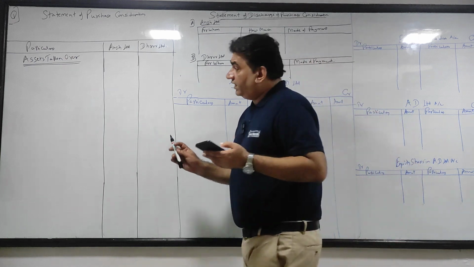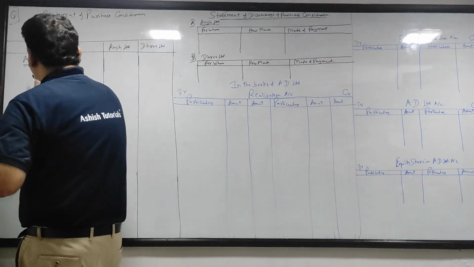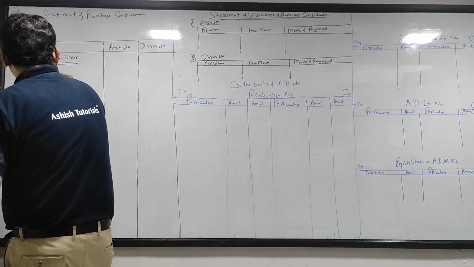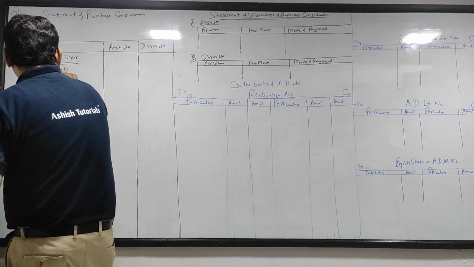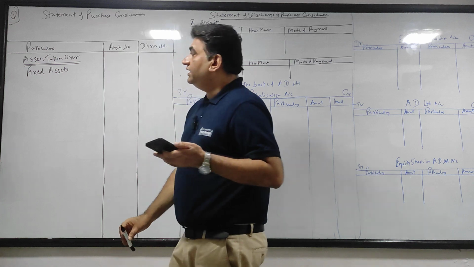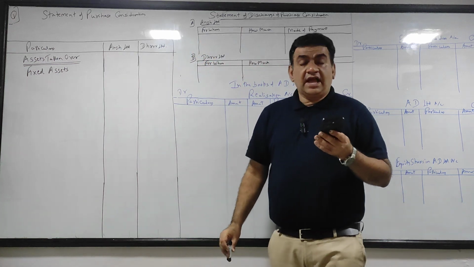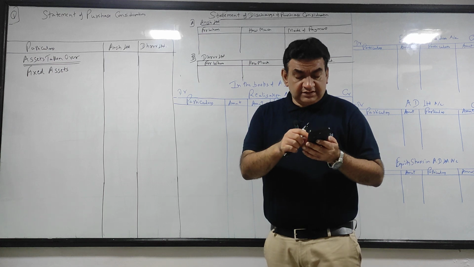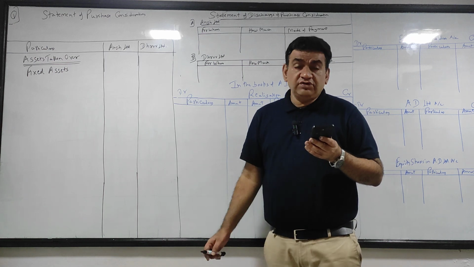All assets are taken over. So first asset taken over, fixed assets. अभी देखो बैलेंस शीट में दिया 8 and 4. See the adjustment number 1. Have they given you revised value?